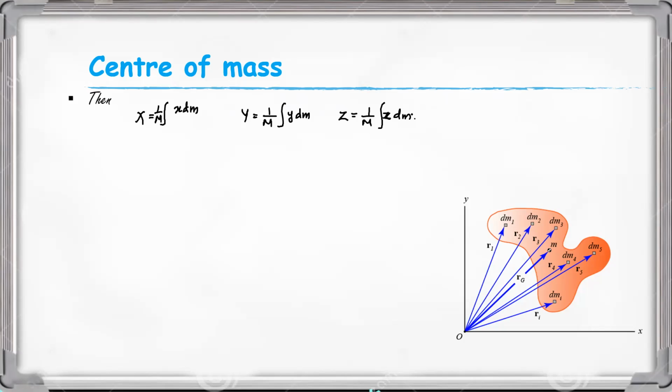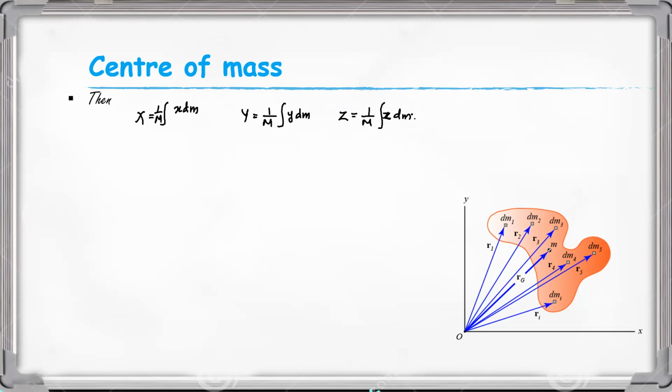Here dm is the mass element of the volume dv located at a position dx, dy, or dz.